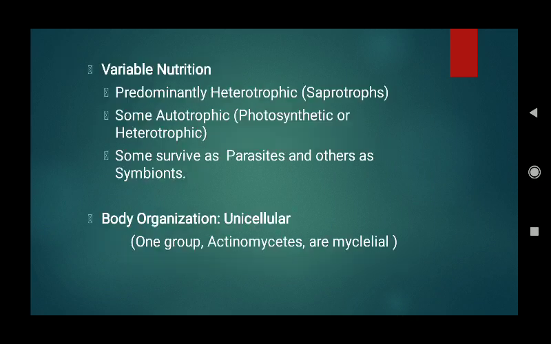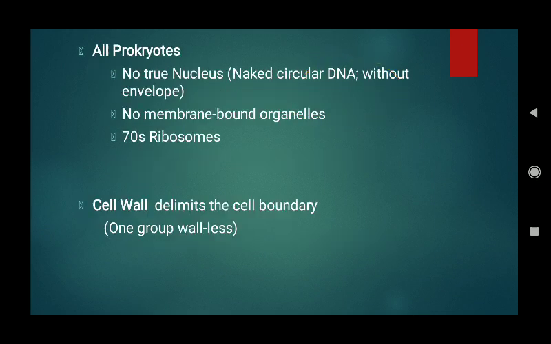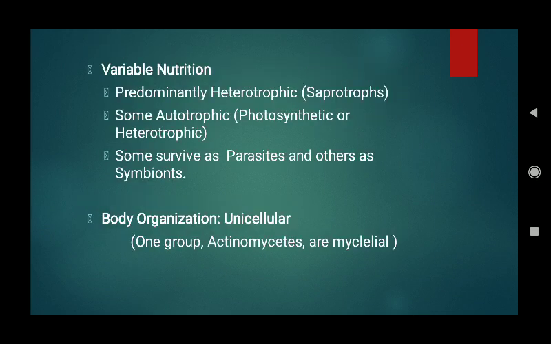Then their nutrition. Their nutrition is variable. That means the different Monerans show different types of nutrition. They are predominantly heterotrophic. Heterotrophic means they do not manufacture their own food material. They are saprotrophs. Saprotrophs means they obtain their food material through their general body surface. They decompose the organic matter, and this decomposed organic matter is later on absorbed through their body surface.